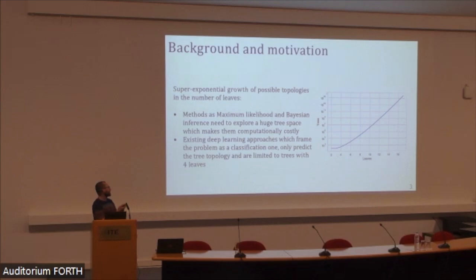This entails the fact that state-of-the-art methods such as maximum likelihood and Bayesian inference need to explore a huge tree space, which makes them computationally costly. And for the same reason, existing deep learning approaches which frame the problem as a classification one not only predict only the tree topology, but also are limited to small trees such as trees with 4 leaves.